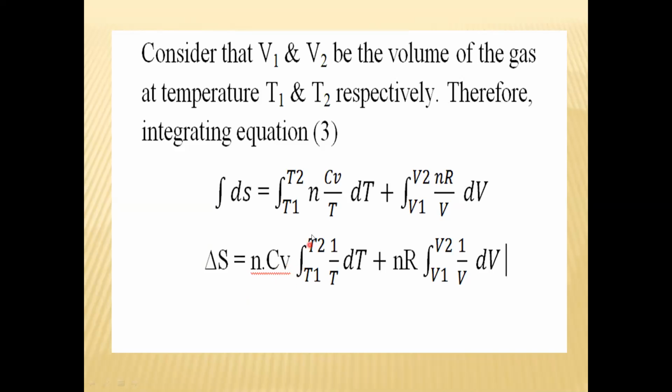Now the integral from T1 to T2 of 1 upon T into dT, plus, now in the second quantity, see which terms are constant: n is constant and R is constant, n the number of moles and R the gas constant, so we can take them outside the integration, so nR. Now the integration from V1 to V2, what remains is 1 upon V into dV. So we have taken the constant terms outside the integration.